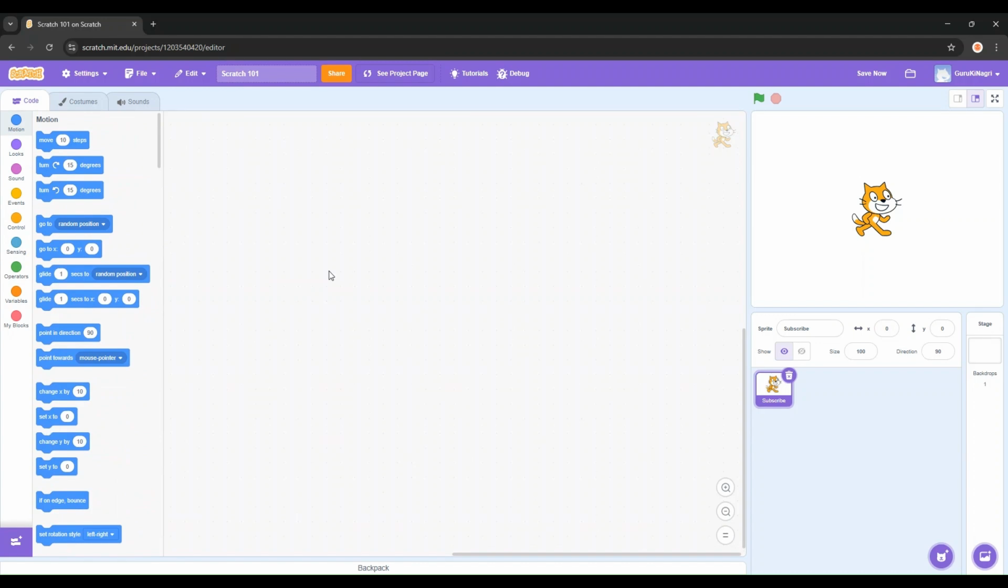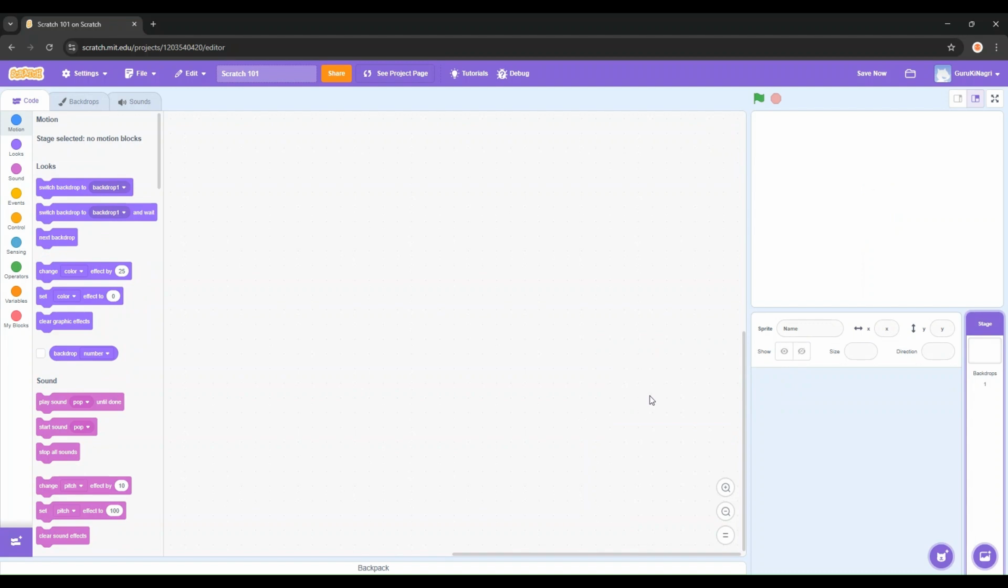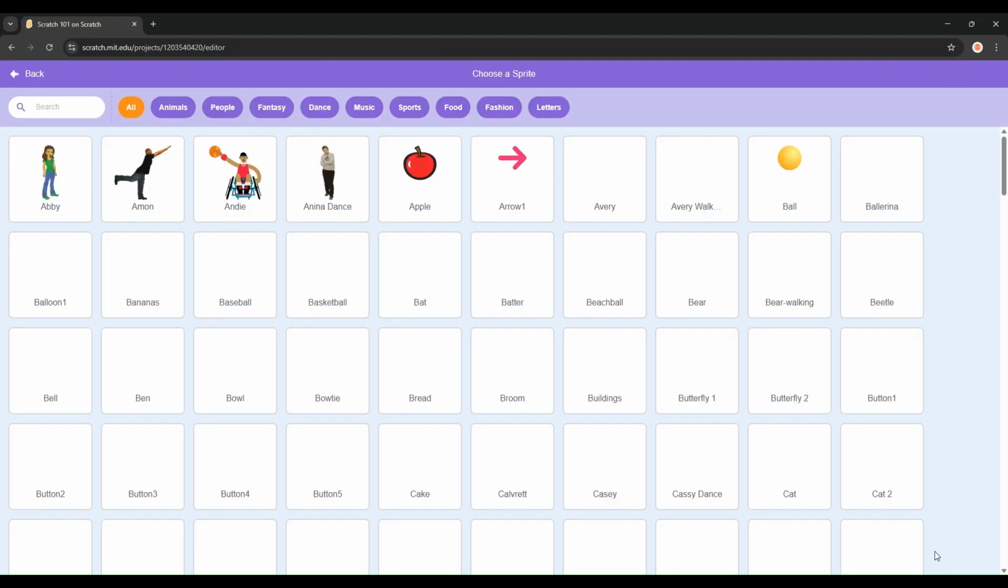First, let's get our flying player. The Scratch Cat is cool, but we need something that flies. So let's click the top right corner trash can here, and let's just click yes. Bye bye, kitty. Now, click the choose a sprite button.